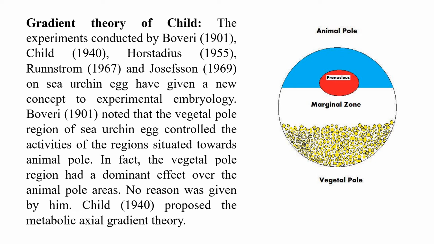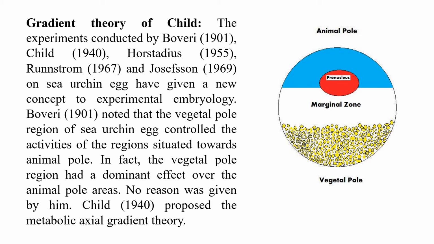The next theory is the gradient theory of Child. The experiments conducted by Theodore Boveri, Child, Hörstadius, Runnström and Jefferson on sea urchin eggs have given a new concept to experimental biology or embryology.